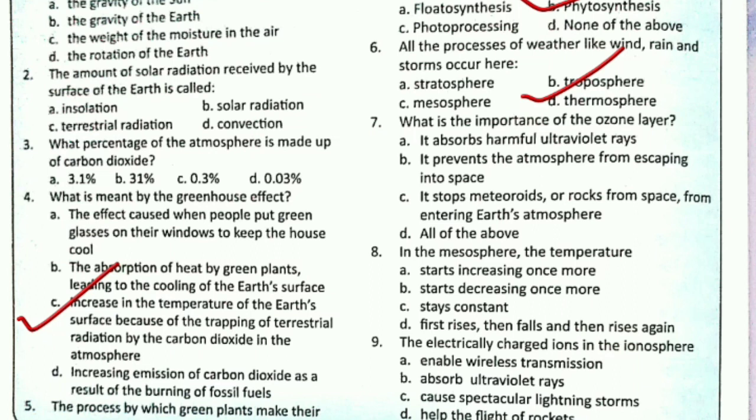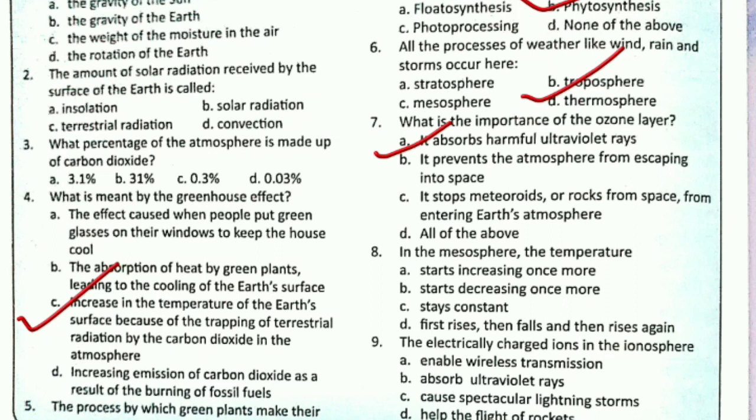Next, what is the importance of the ozone layer? Options: it absorbs harmful ultraviolet rays, it prevents the atmosphere from escaping into space, it stops meteoroids or rocks from space from entering the earth's surface, or all of the above. So what does ozone layer do? It absorbs harmful ultraviolet rays. So here correct option is A, it absorbs harmful ultraviolet rays.